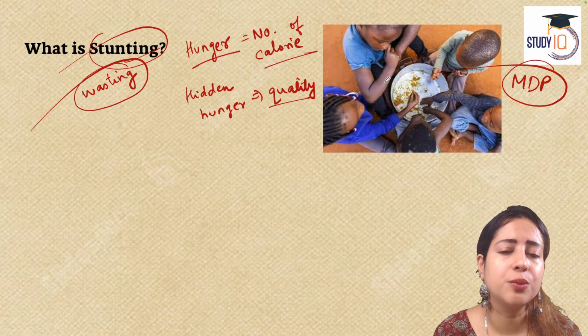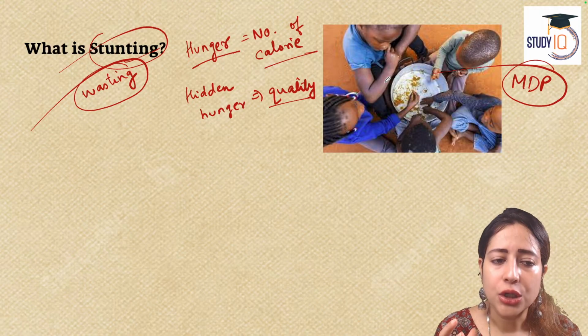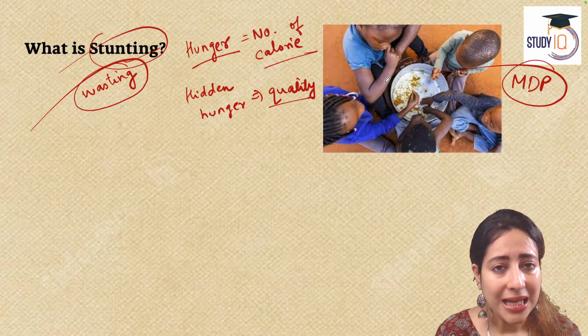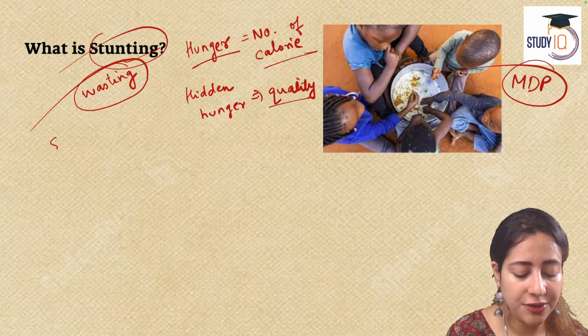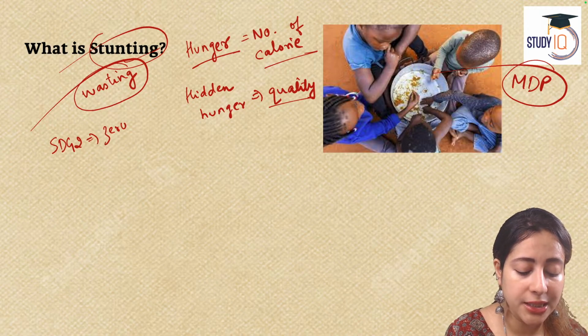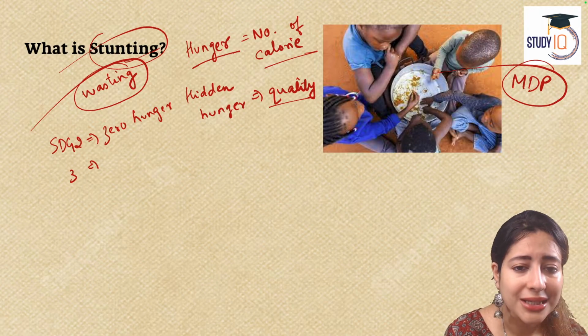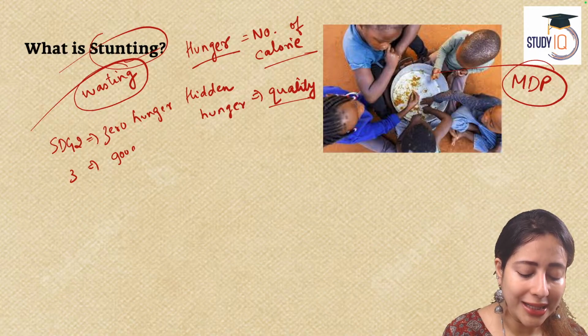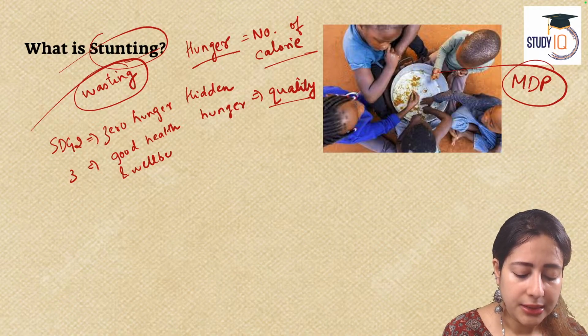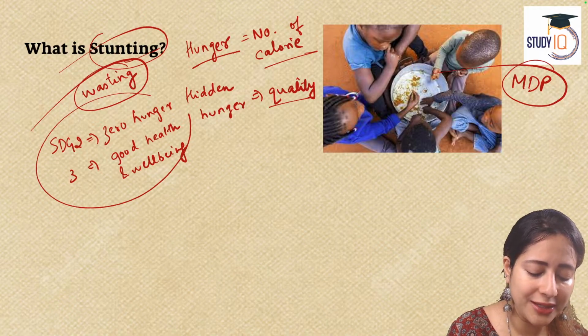Now, as per the World Health Organization's global nutrition targets, as well as Sustainable Development Goal 2, which talks about achieving zero hunger by 2030, as well as SDG 3, which talks about good health and well-being for global citizens by 2030, these are the global targets we believe in today.